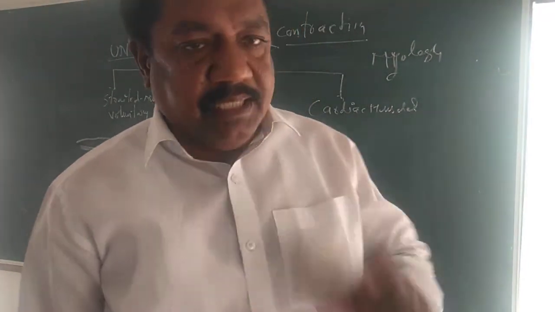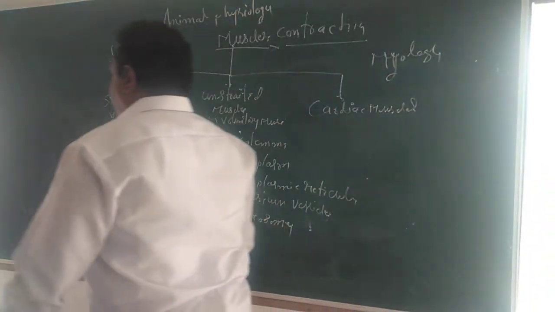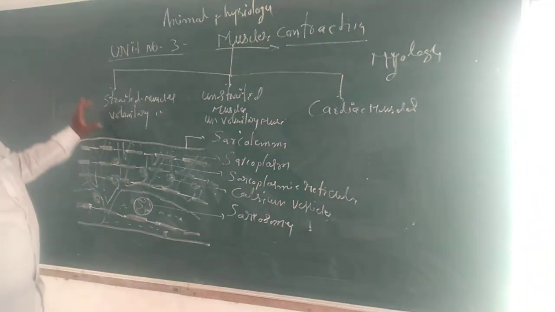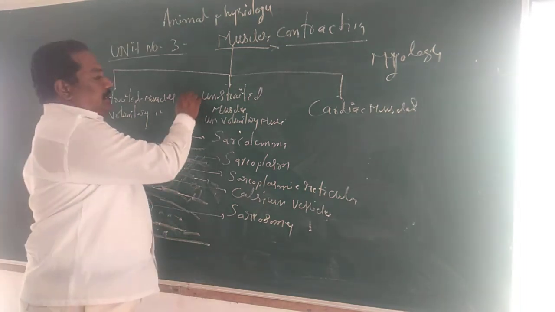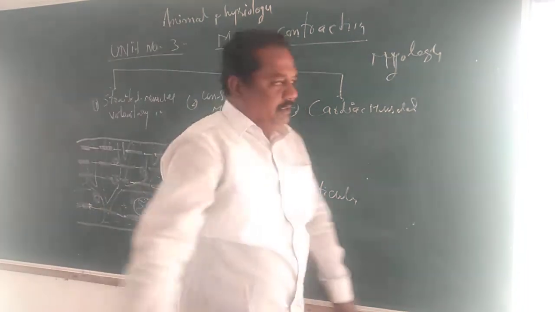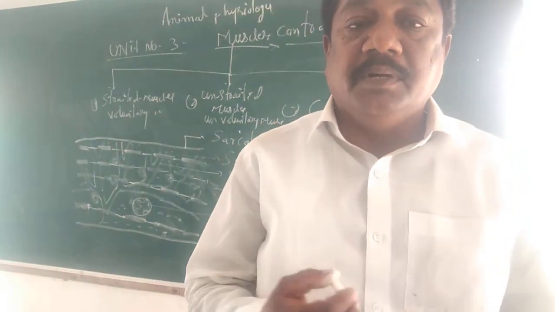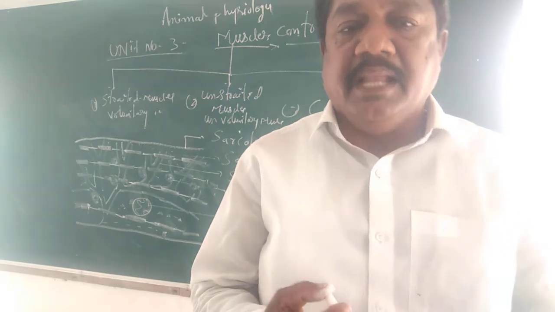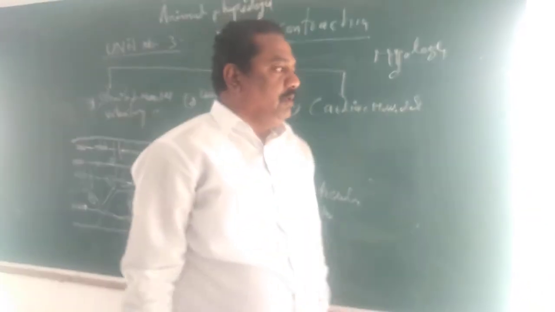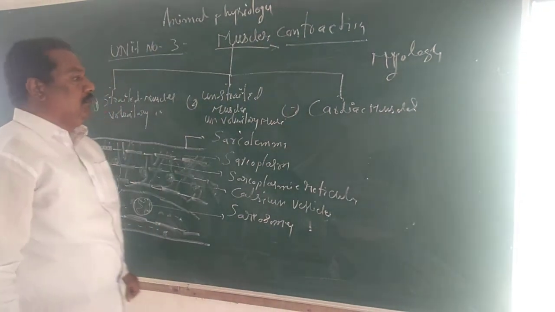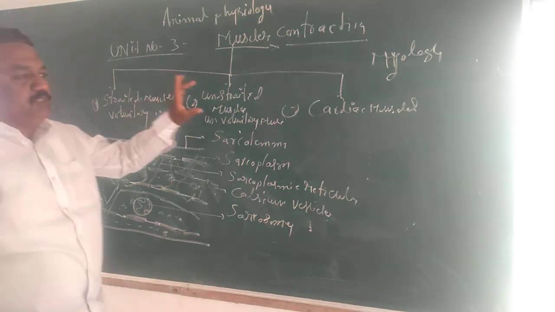On the basis of functioning, muscles are classified into 3 main categories: number 1, striated muscle; number 2, unstriated muscle; number 3, cardiac muscle. On which basis are they classified? On the basis of muscle contraction and relaxation. On this basis, muscles are classified into 3 main categories: striated muscles, unstriated muscles, cardiac muscles.